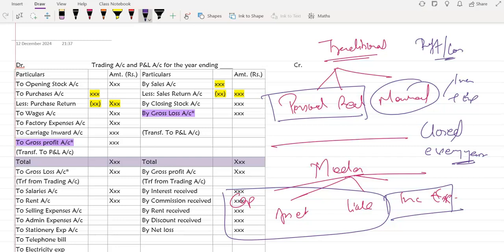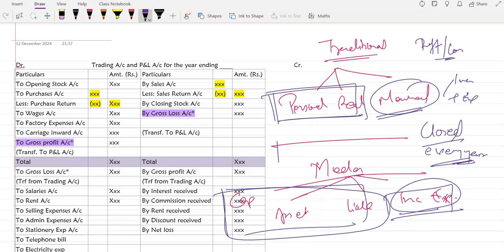Okay, so therefore profit or loss, nominal account or income and expense account, these accounts get closed every year by transferring them to either trading account or profit and loss account. We'll see in a few minutes how to transfer the same. And personal and real account, or capital, asset and liability, these are shown in our balance sheet.